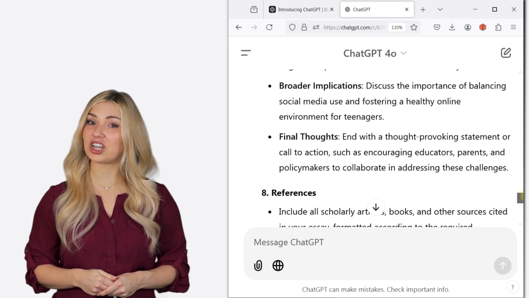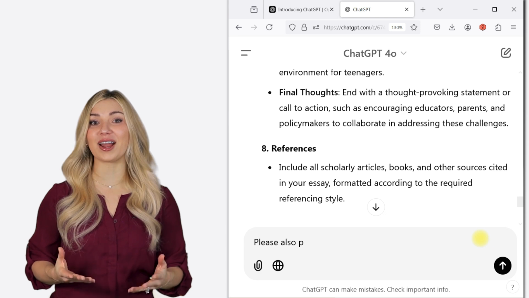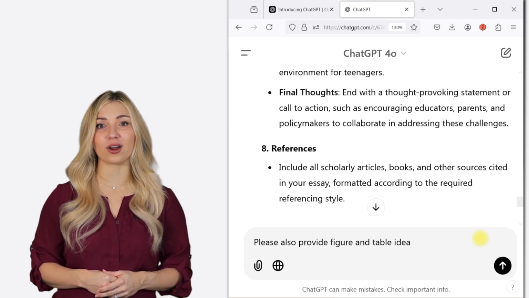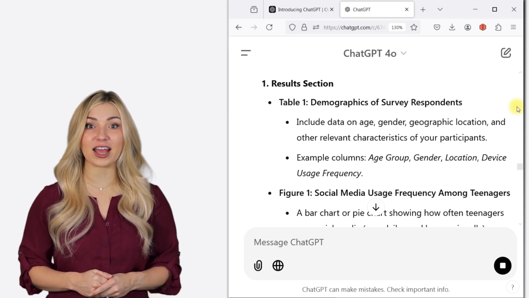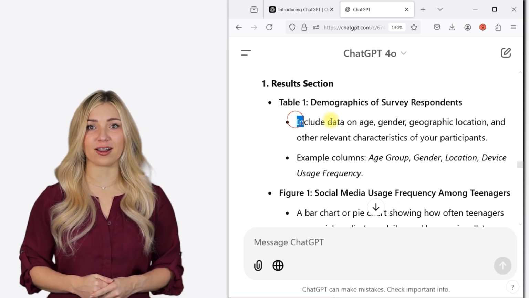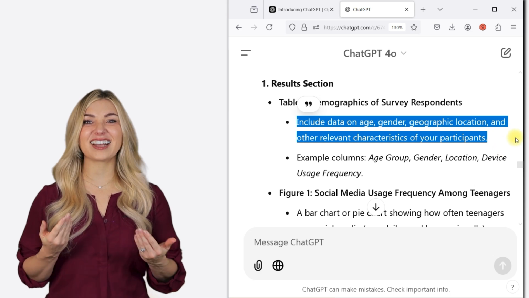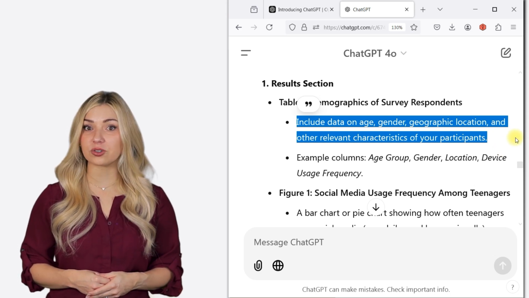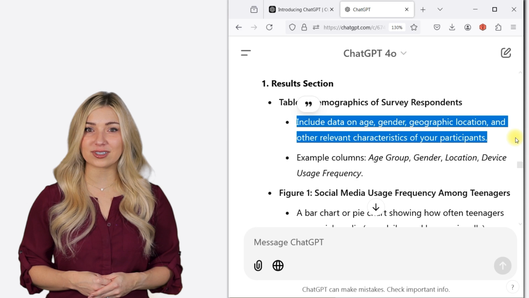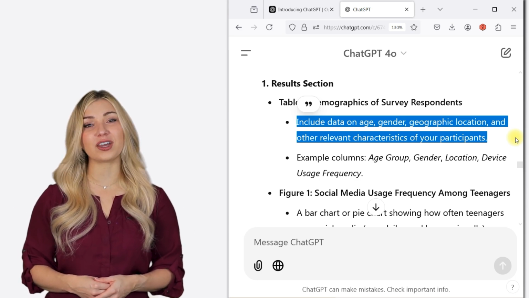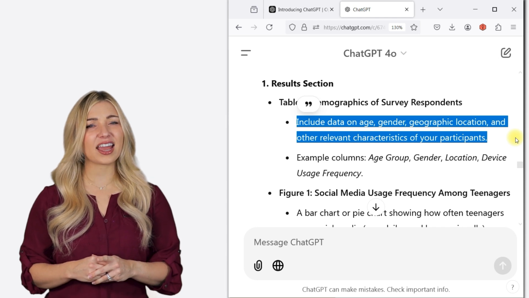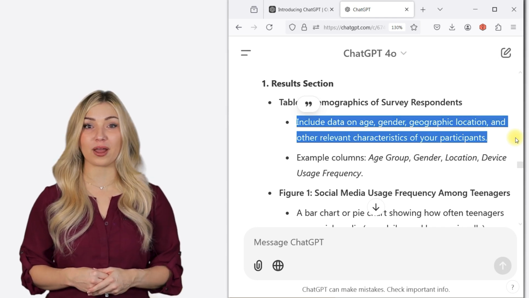I'm going to ask ChatGPT to provide some figure and table ideas for my paper. As you can see, ChatGPT has given me possible table and figure titles for my paper, and it also tells me exactly what I should illustrate or demonstrate in the figures and tables. Great! I have my paper outline along with ideas for tables and figures. Now, I simply have to start writing the sections one by one.